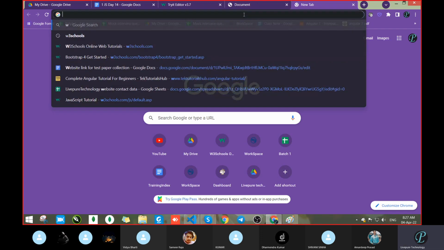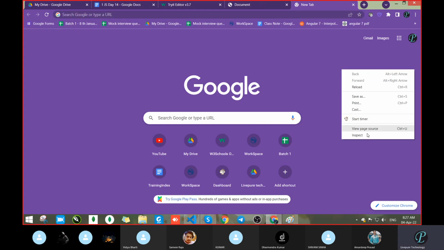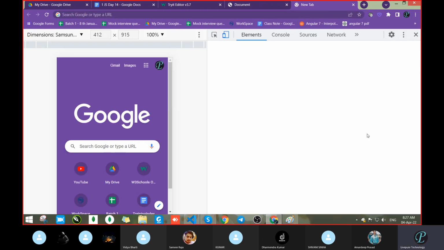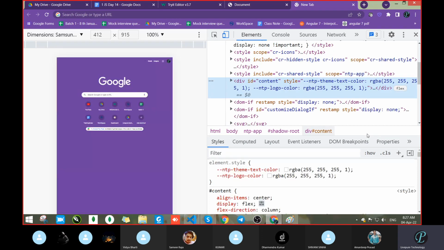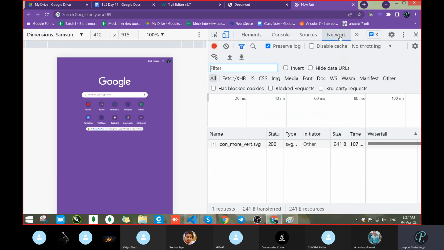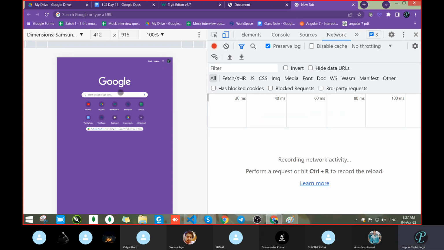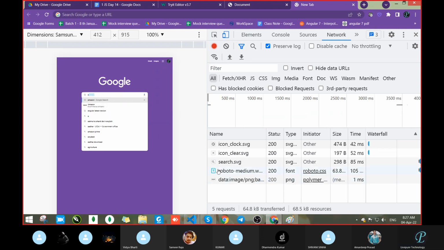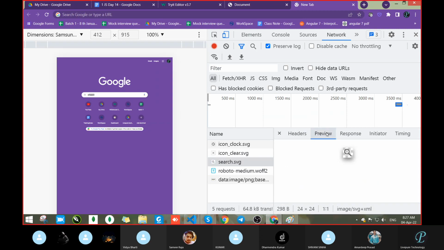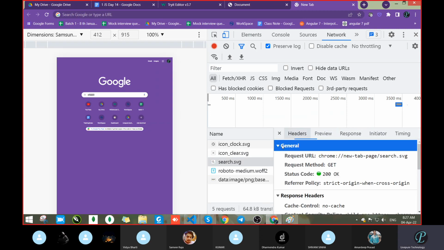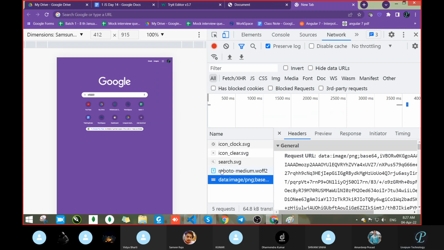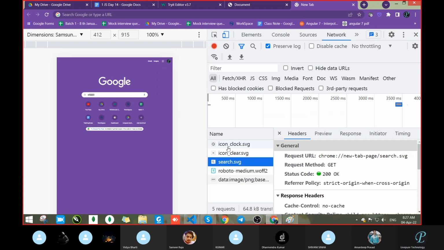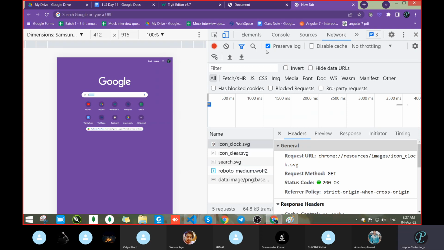Go with W3Schools itself. Let's go with Google. Go to the network tab of the application. See, this is most important when you work with the data side. Actually, not only the data side, when you work with searching anything, it will be very useful. Suppose we want to search anything. Pass here A. What happened? We got something. An icon came. Let it be data. Something came. Header, no. Okay. Do one thing. Wait.